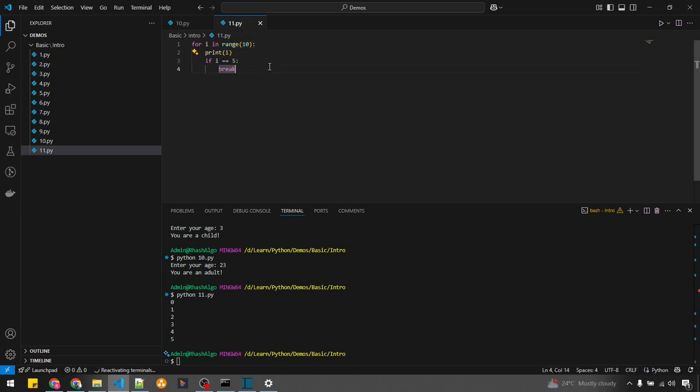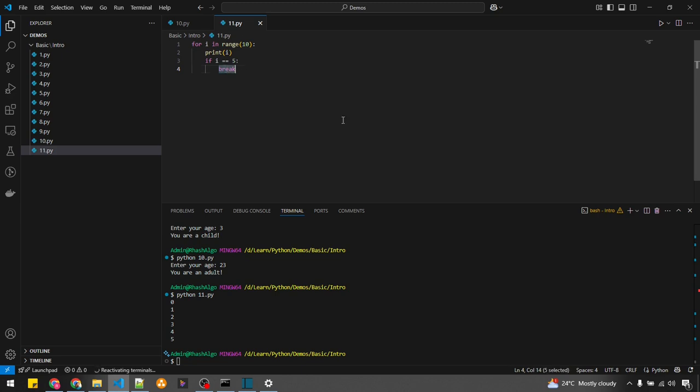So if you remember, in my previous sections I have mentioned what range is and how it prints the values. For example, in this case I have taken range 10, so that means it consists of the values from 0 to 9. When I try to print i within this for loop, it prints the values from 0 to 9, but there is an if condition: if i equal to 5, then break the loop.